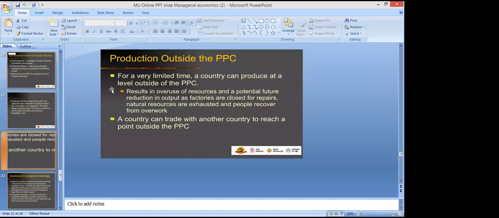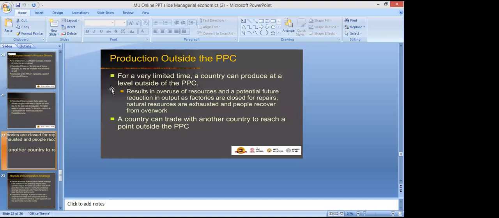The result will be overuse of resources and a potential future reduction in output as factories are closed for repairs. Natural resources are exhausted. Ultimately, when you try to produce outside the PPC curve, your natural resources will get exhausted, and people need to recover from overwork. Also, people will feel overworked. Ultimately, when there is more use of factories, we will have more repair work, right? So a country can trade with another country to reach a point outside the PPC curve.